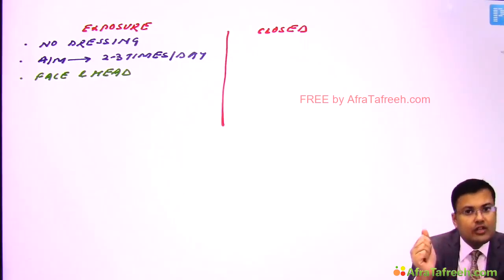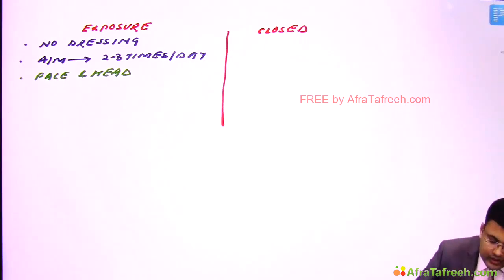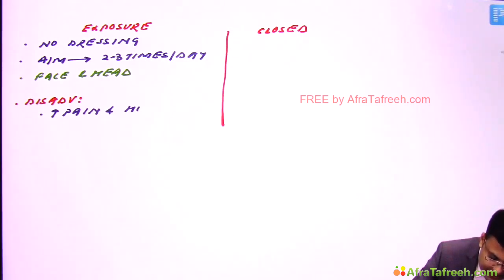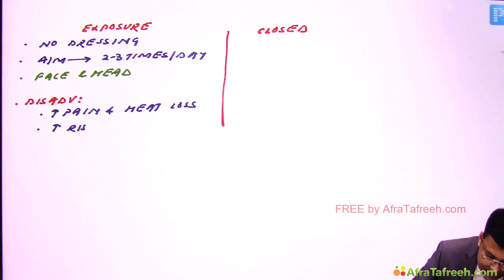There is risk of cross contamination. So disadvantages: there is increased pain and increased heat loss. Clear? And there is increased risk of cross contamination.